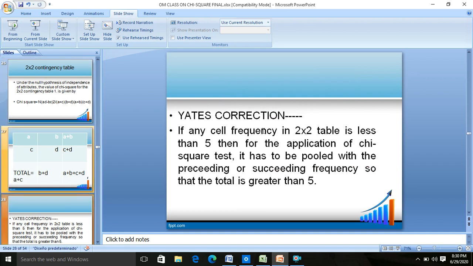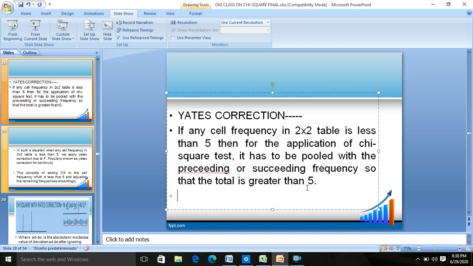If any cell frequency in a 2 into 2 table is less than 5, then for application of chi-square test, it has to be pooled with the preceding or succeeding frequency so that the total is greater than 5.